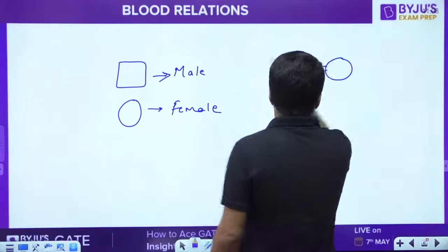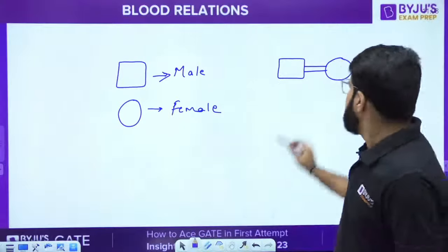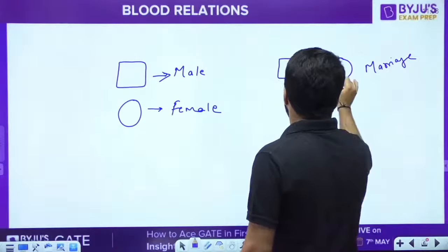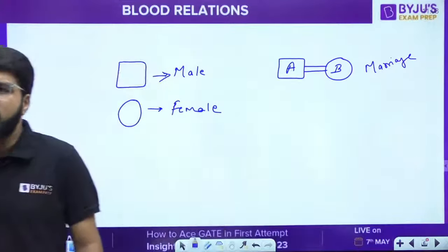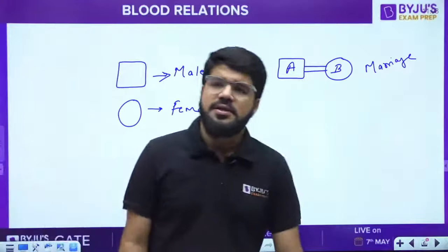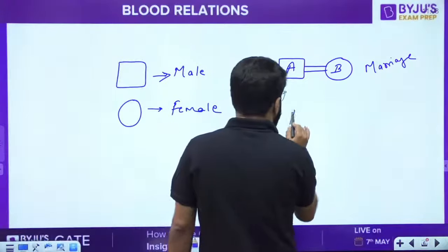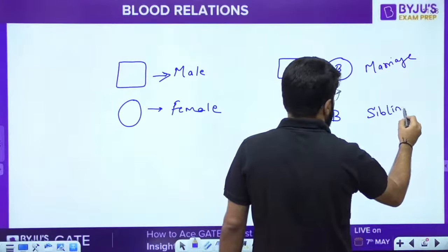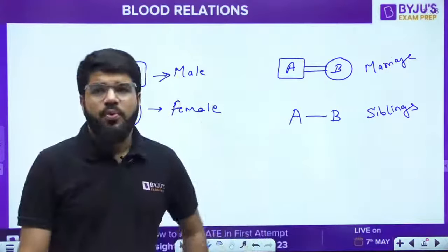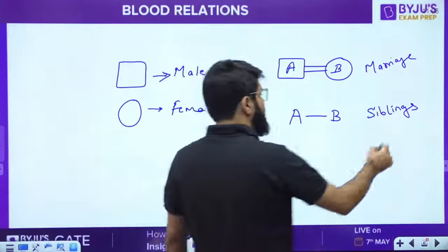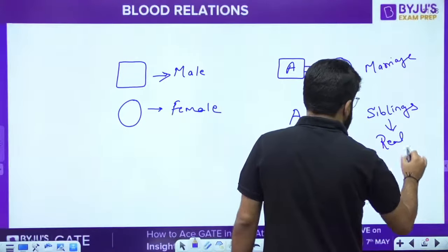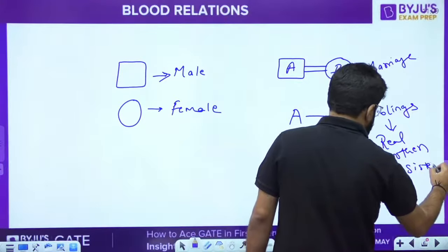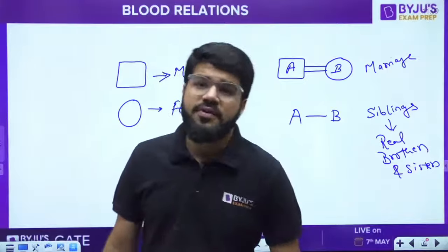If a male is married to a female, this is represented by an equal to symbol. Let's say male A is married to female B. It is represented by an equal to symbol. Then A dash B, a single hyphen, represents siblings. Siblings would generally mean real brothers and sisters, the children of the same parent.